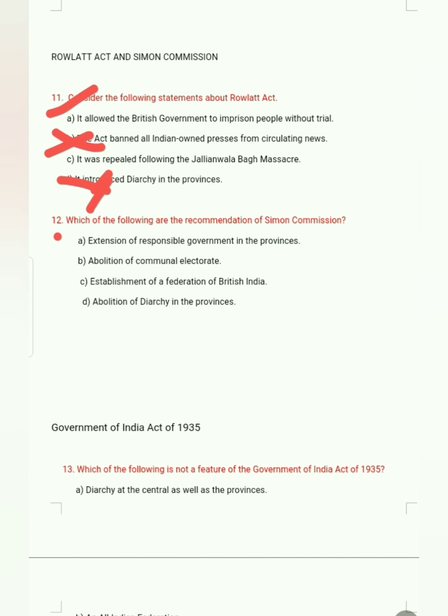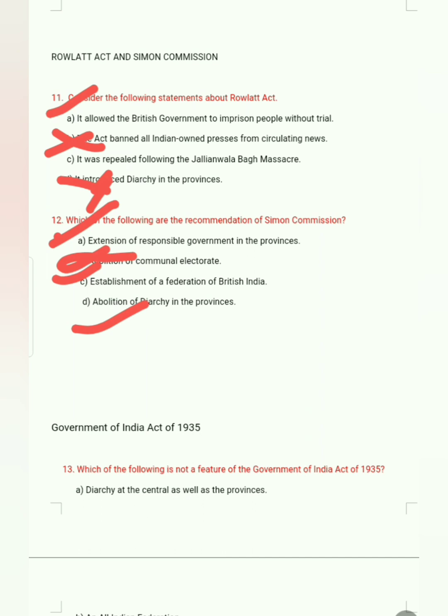Next, question number 12: which of the following are the recommendations of the Simon Commission? The Simon Commission is a very important topic for the exam. Extension of responsible government in the provinces is a recommendation. Evolution of communal electorate is not a recommendation. Establishment of federalism of British India is also a recommendation. Evolution of dyarchy in the province is not a recommendation; it was abolished.